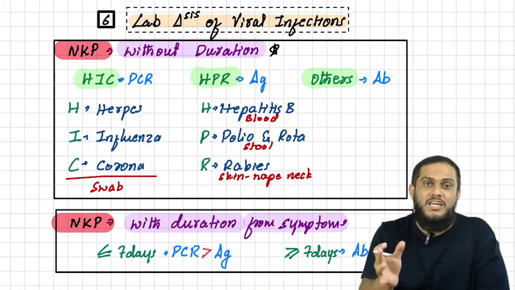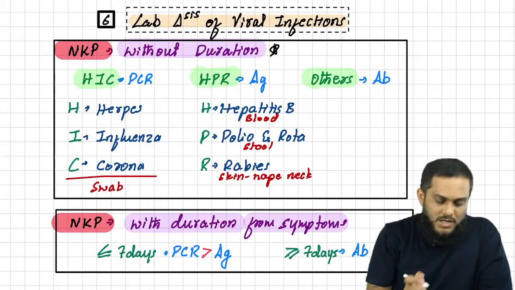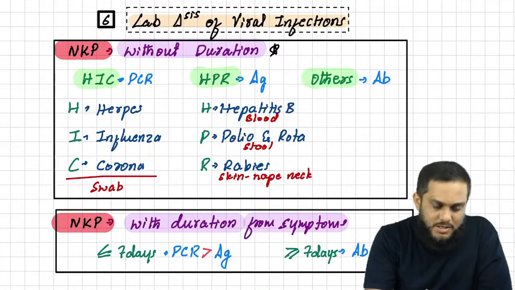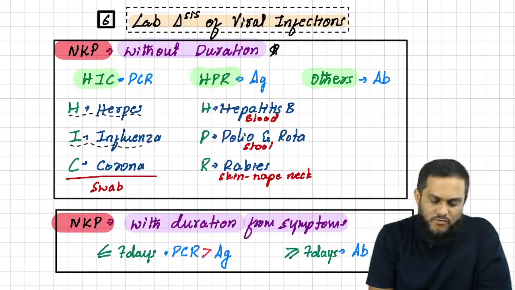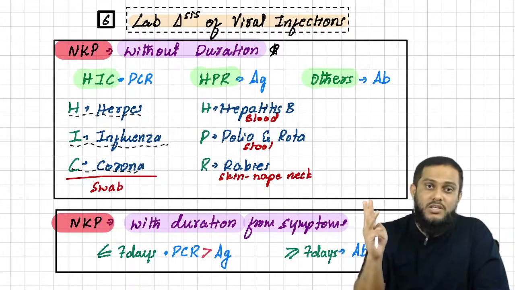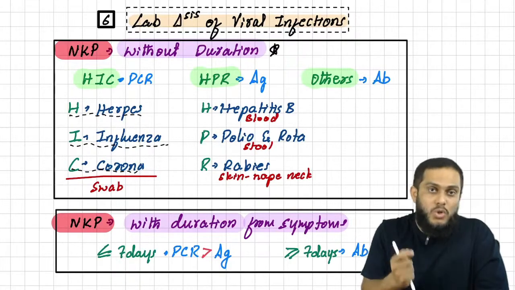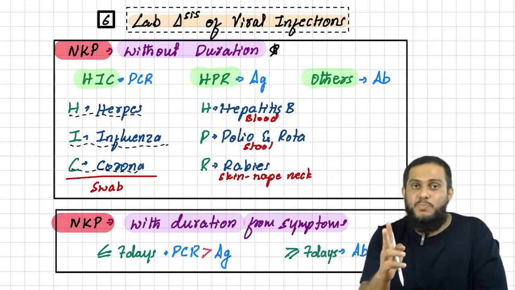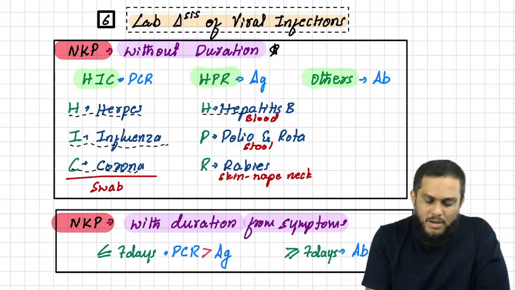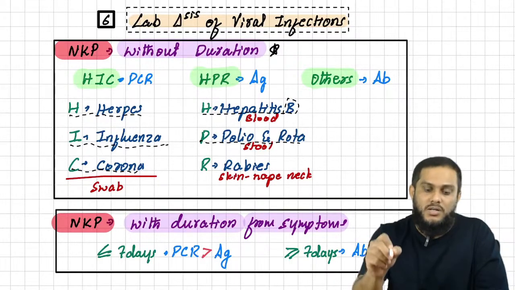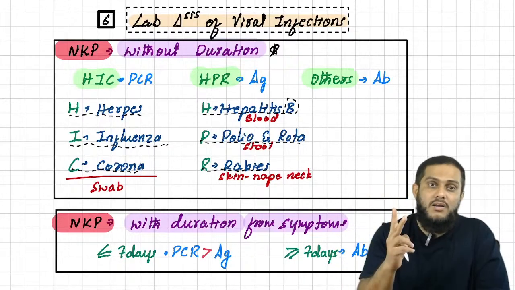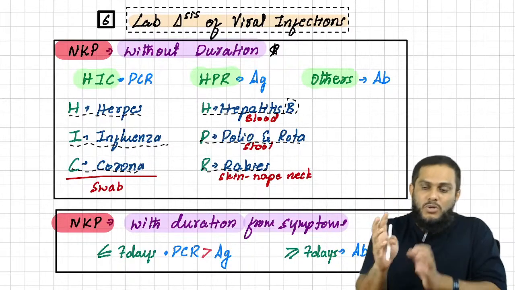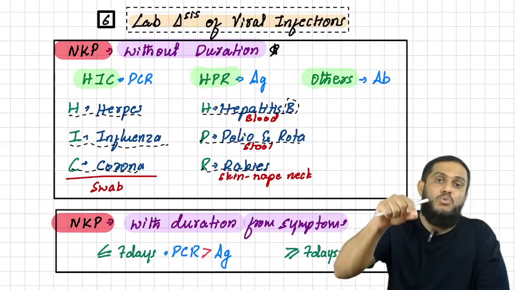Sir, what do you mean by this NKP, HIC, HPR and others? HIC means H for herpes, I for influenza, C for corona. 3 viruses: herpes, influenza and corona. And HPR means H for hepatitis B, P for polio and rota, R for rabies. So from R we get rota and rabies, but rota and rabies you should not put together. Along with the polio you have to put rota.